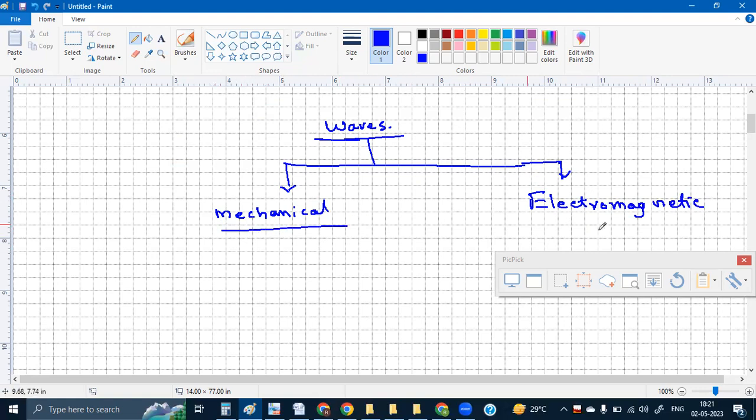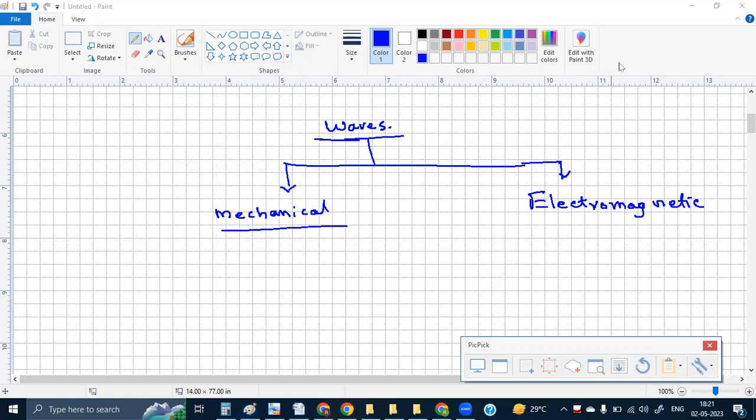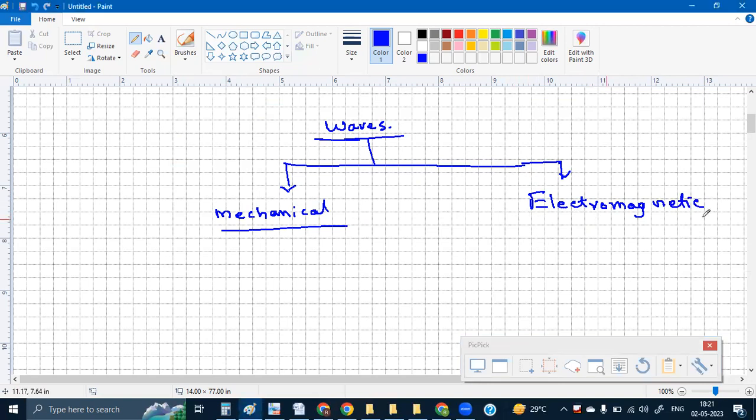Now, mechanical waves require a material medium to travel, while electromagnetic waves do not require any material medium to travel. They can travel through vacuum also. An example of this is light. And all electromagnetic waves like ultraviolet and infrared come under electromagnetic waves. Light is one of the examples of electromagnetic waves which comes in the visible region.